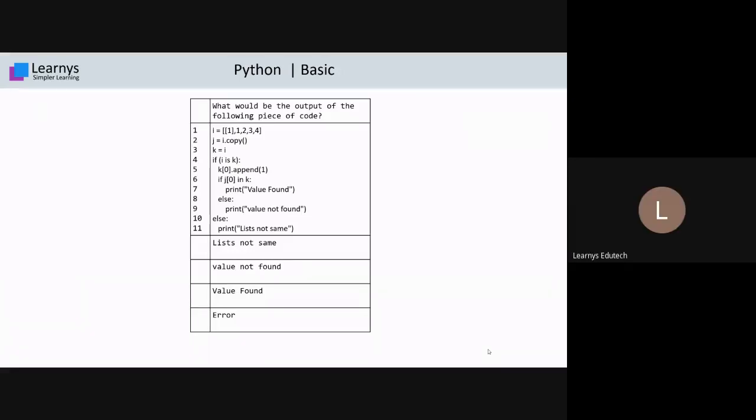Then I will explain to you. Students have started giving answers, B and C. There are two answers they are expecting: one is B and one is C. Okay, let us see.